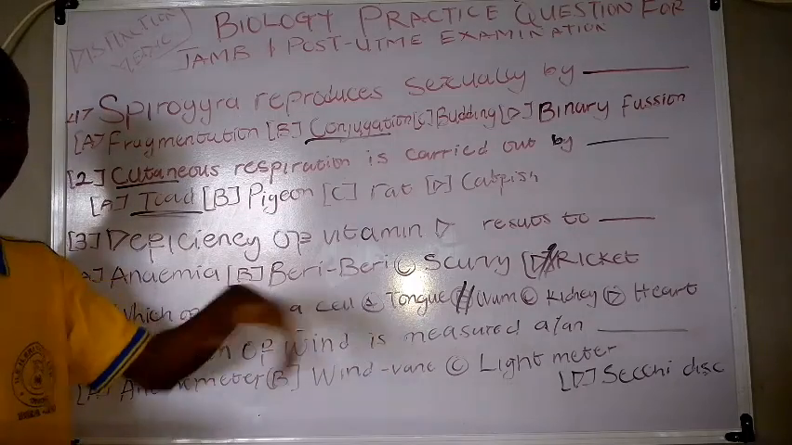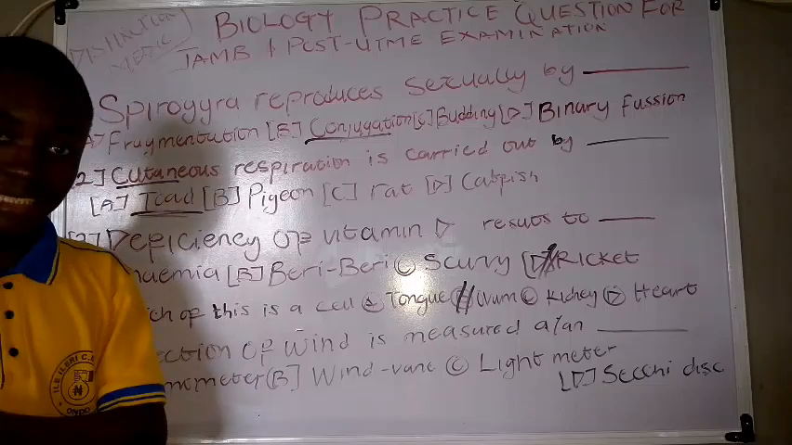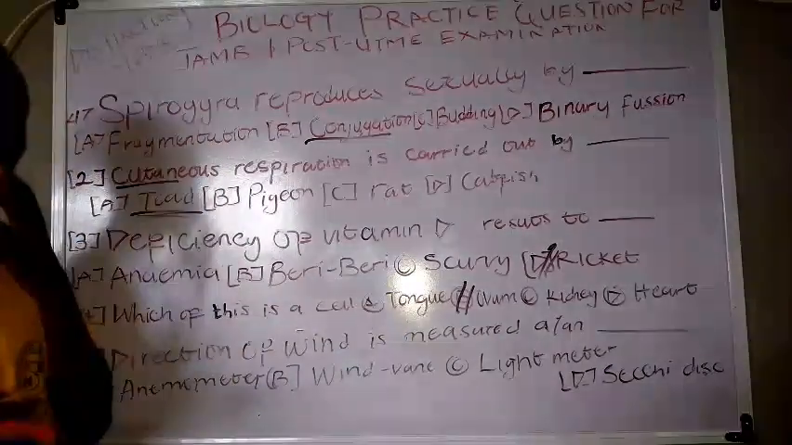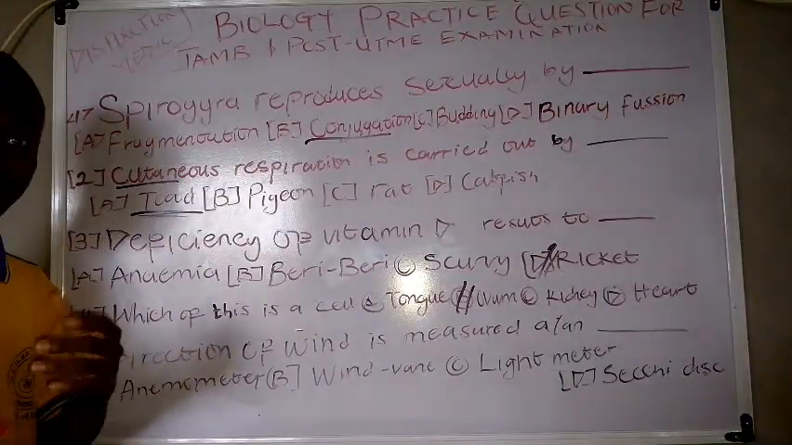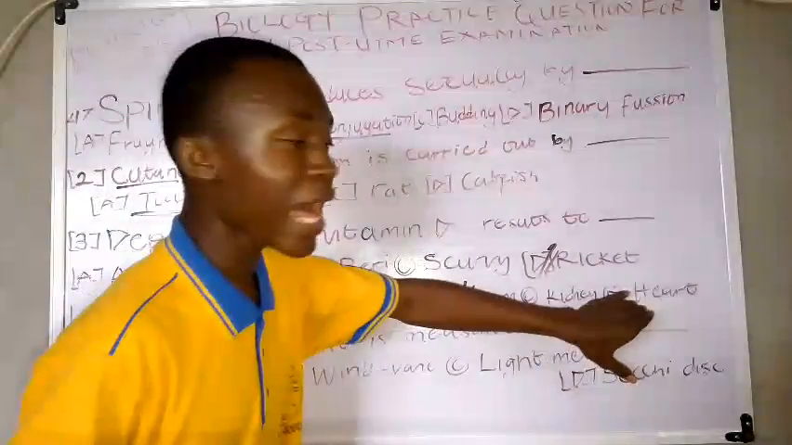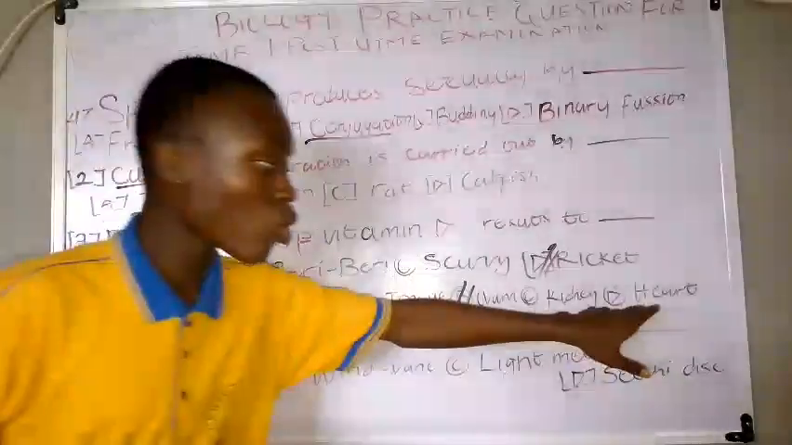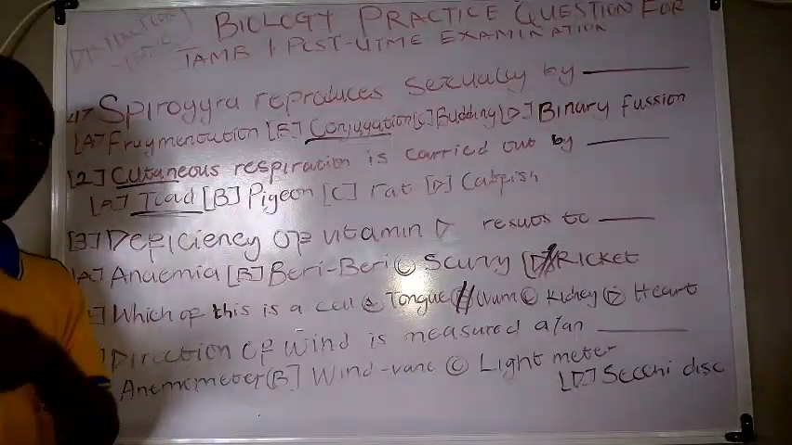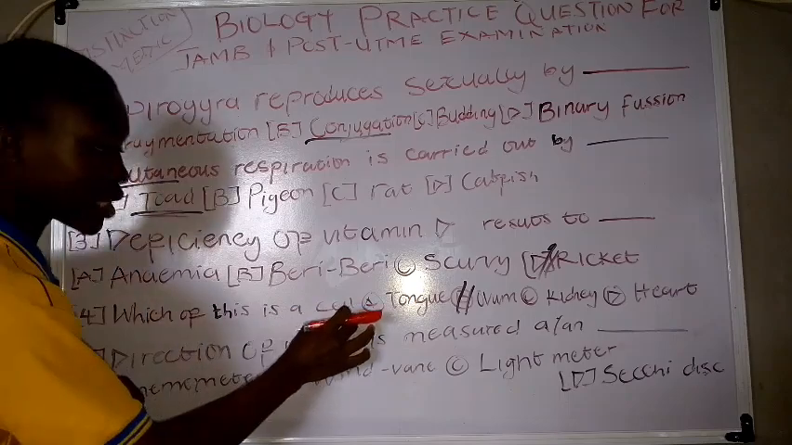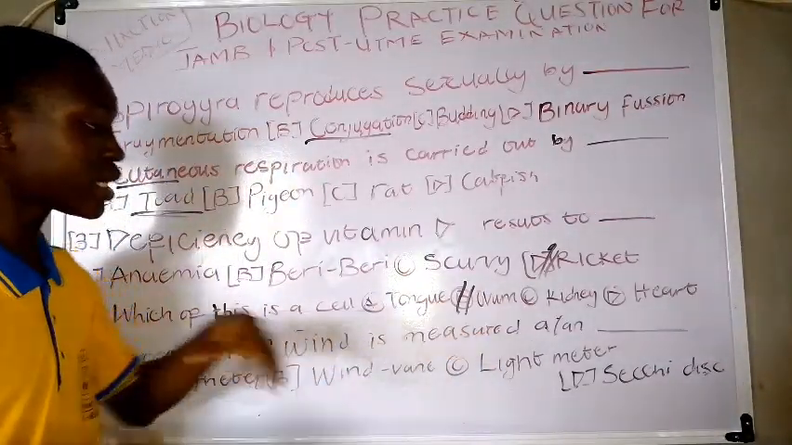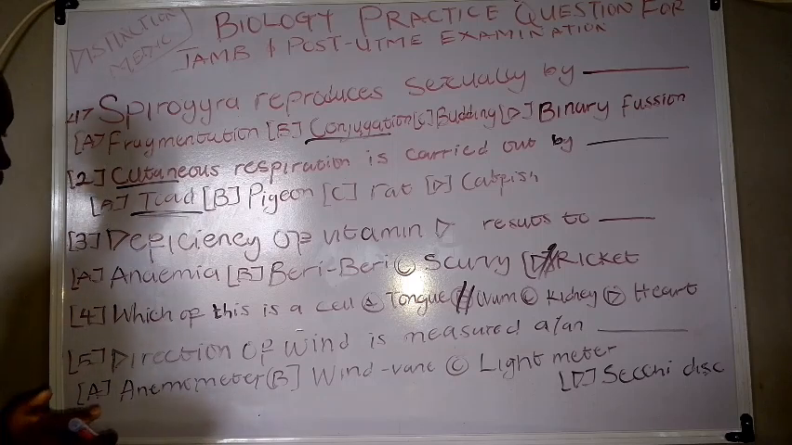Now the tongue is an organ for tasting. The kidney is an organ for excretion or metabolic reaction. The heart is simply for pumping blood into the body system. The cell in this particular question is simply the ovum, and it is regarded as the largest cell. Now let's move to the next practice question.